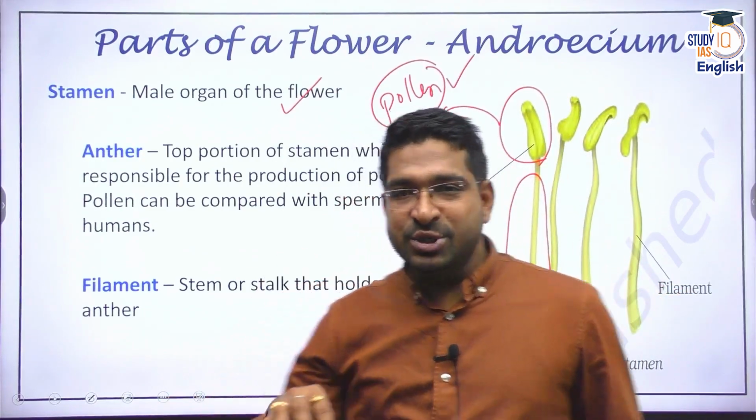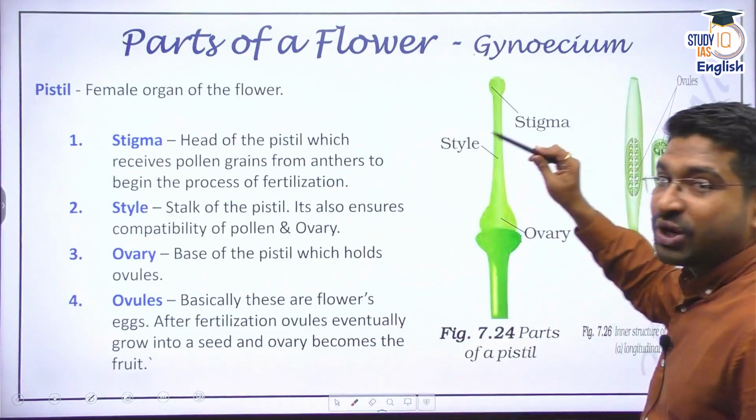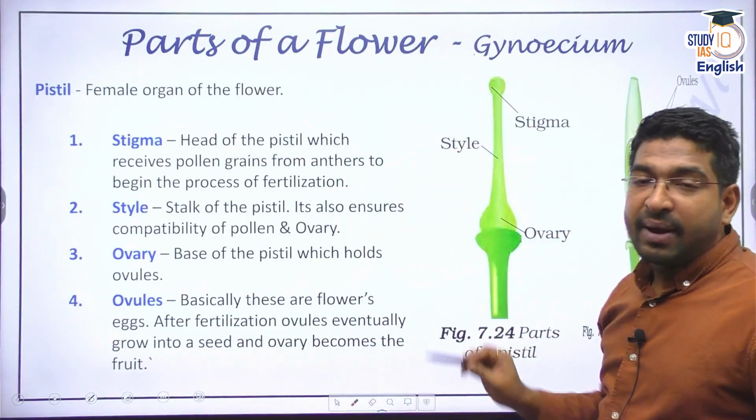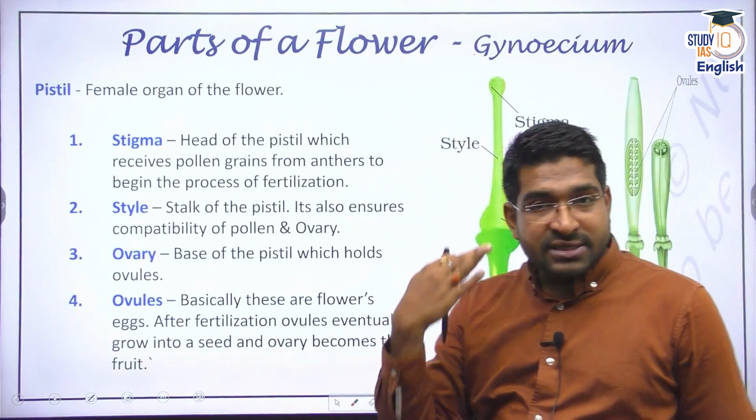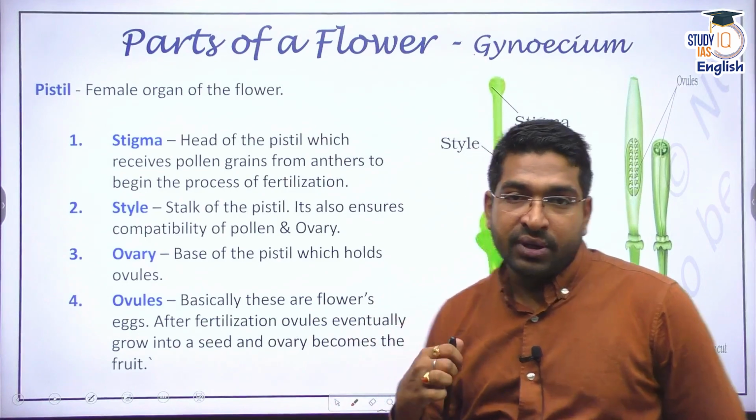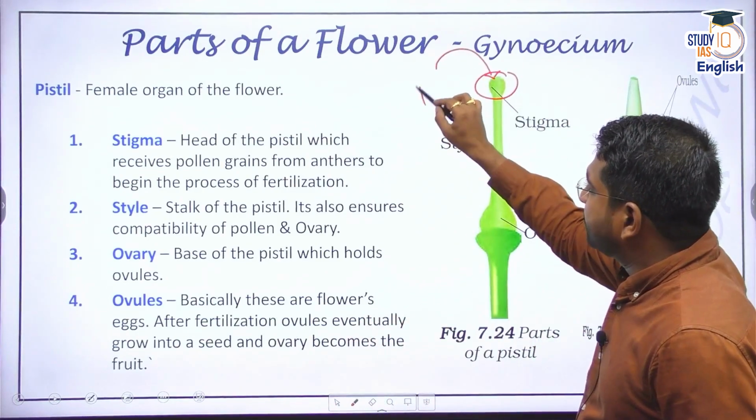Now, we already know that plants, more or less, remain stationary. The question now is, where does this pollen have to reach? This pollen has to reach the female part. The female part is called gynecium, and gynecium consists of 4 parts: stigma, style, ovary, and ovule. Stigma is the topmost part which receives the pollen.